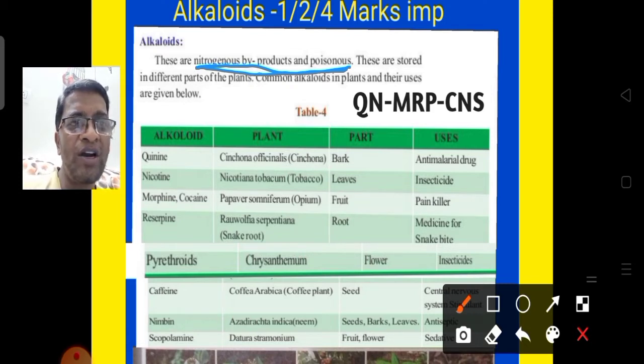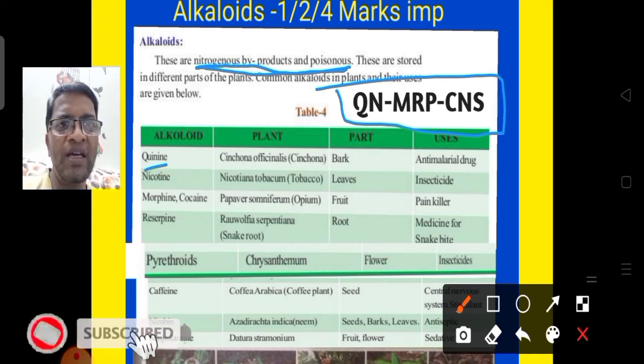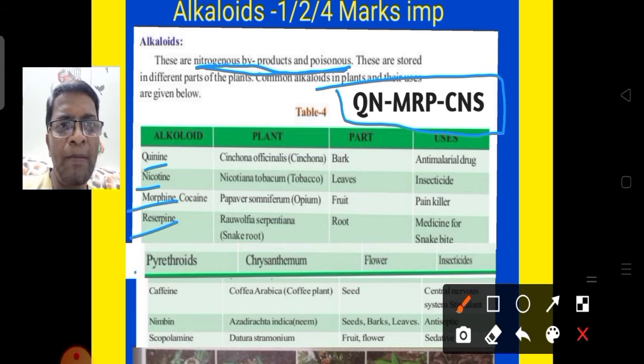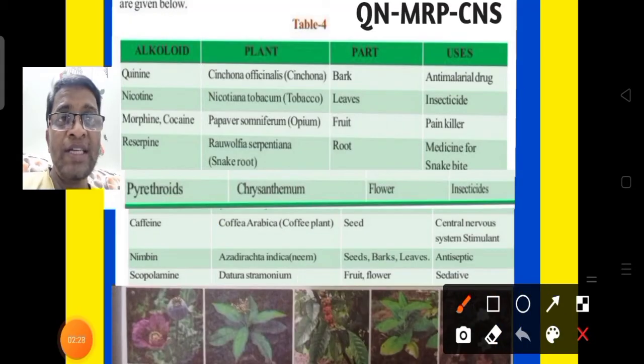Before going to these alkaloids, we can remember one simple code: QNMRPCNS. Q for quinine, N for nicotine, M for morphine, R for reserpine, P for pyrethroids, C for caffeine, N for nimbin, S for scopolamine. Simply we can remember with this code. Now we will discuss them one by one.